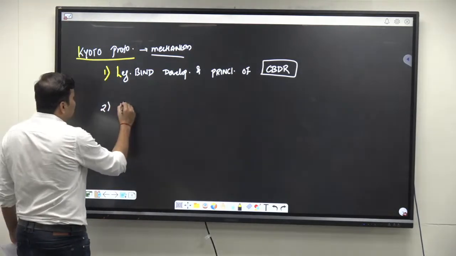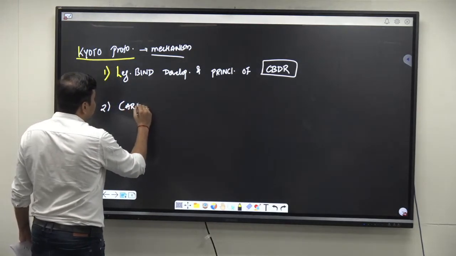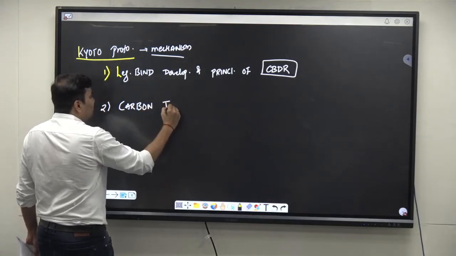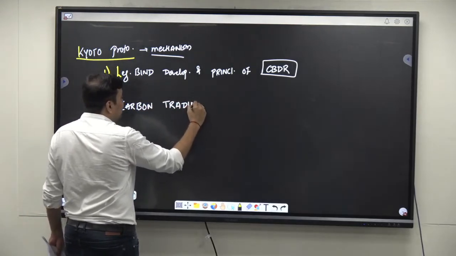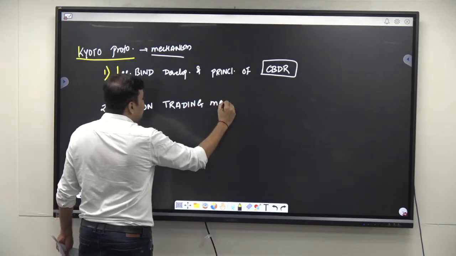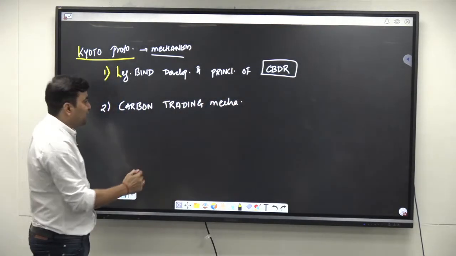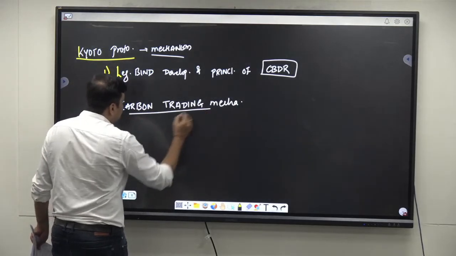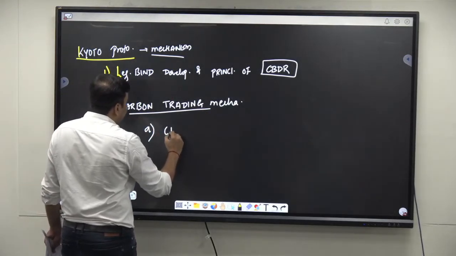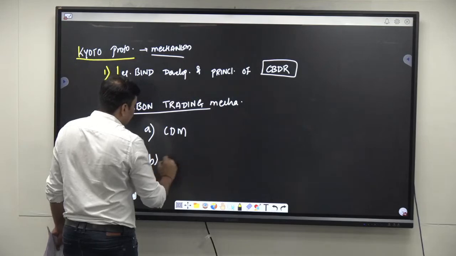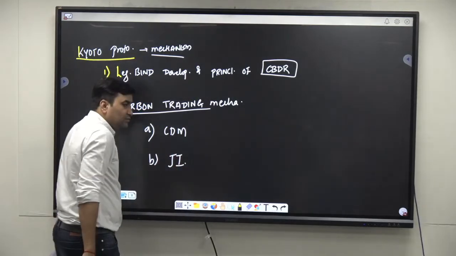Similarly, it emphasizes the carbon trading mechanism. It sets up a carbon trading and emission offset trading mechanism through the clean development mechanism and joint implementation.